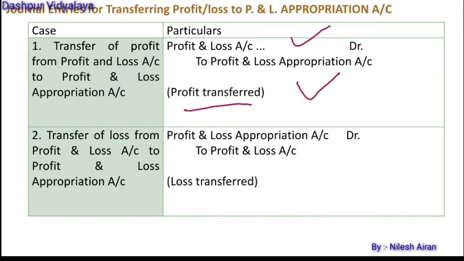profit and loss appropriation account. Second entry, in case of losses, the transfer of the loss from profit and loss account to the profit and loss appropriation account: Profit and loss appropriation account debit to profit and loss account.